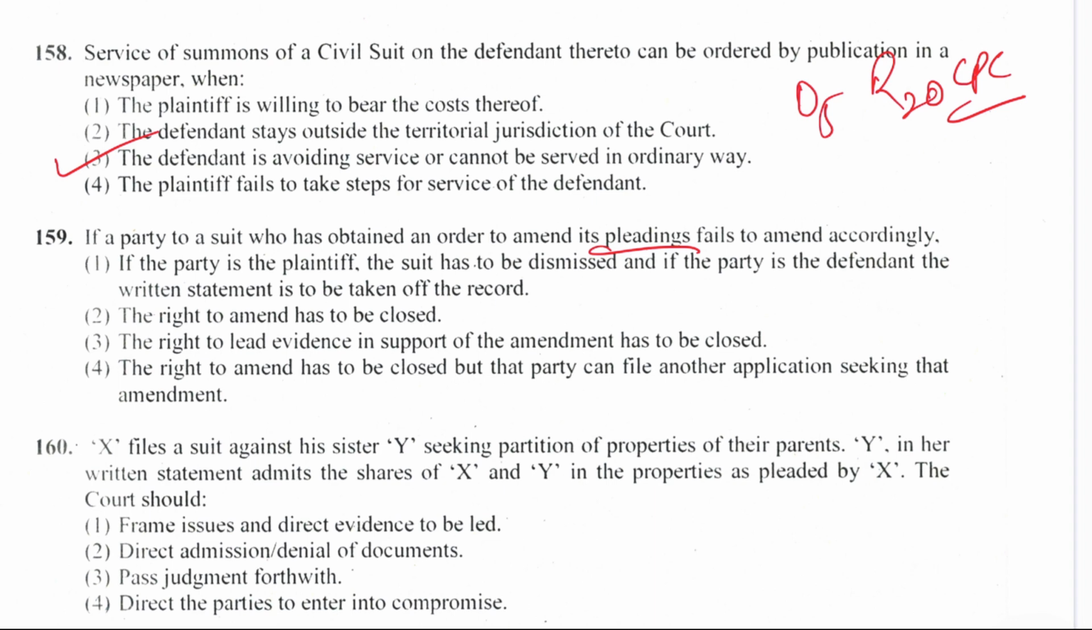Option 2, the right to amend has to be closed. Option 3, the right to lead evidence in support of the amendment has to be closed. Option 4, the right to amend has to be closed, but that party can file another application seeking that amendment. Right answer is option number 2, the right to amend has to be closed. Order 6, Pleadings, Rule 18 of CPC.